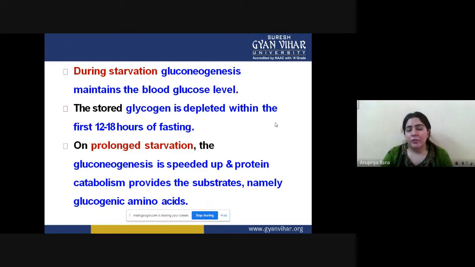During starvation, gluconeogenesis maintains the blood glucose levels. The most important work of gluconeogenesis happens when we are starved. If we are fasting and cannot eat anything, our blood sugar level becomes low because we are not eating. At that time, gluconeogenesis starts its work. That's why research says fat people can live longer on starvation as compared to thin people,